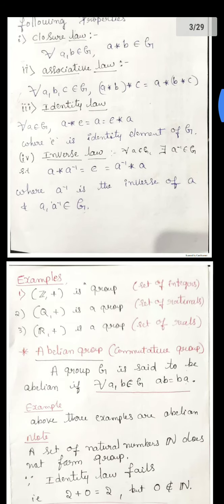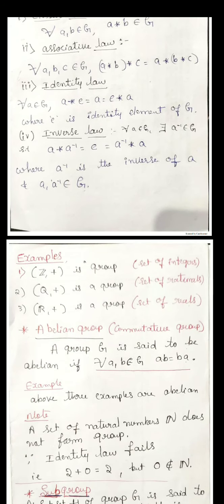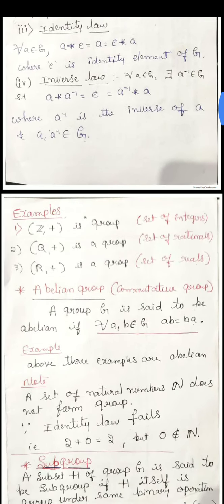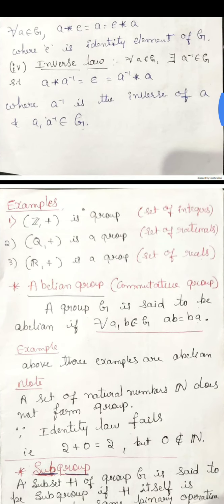For example, Z plus is a group, Q plus is a group. Plus means that the set of rational numbers is a group under addition. Next, the set of real numbers is a group under addition. In place of plus we can also take multiplication, such that the set of rational numbers is a group with respect to multiplication, and so on.